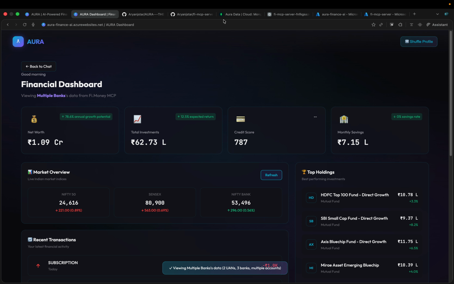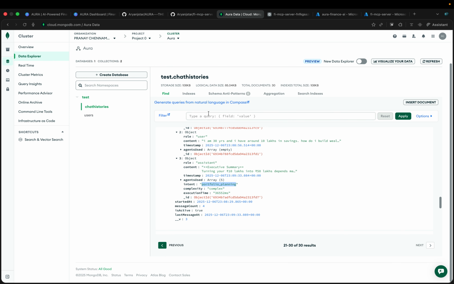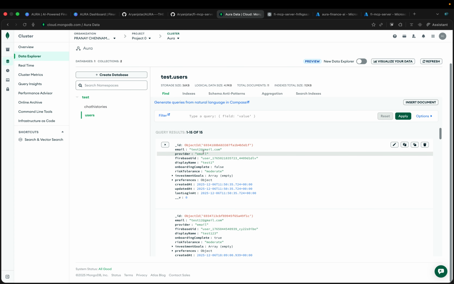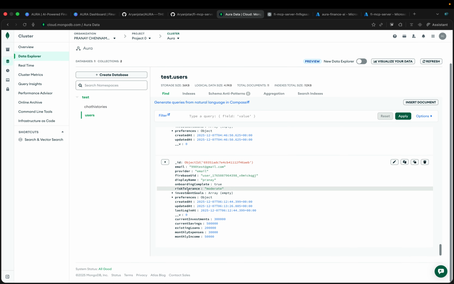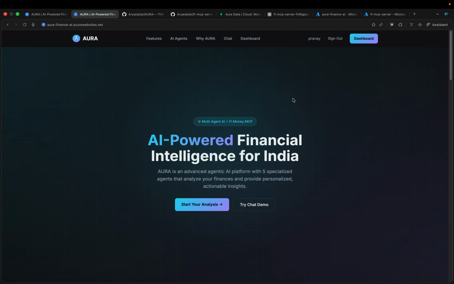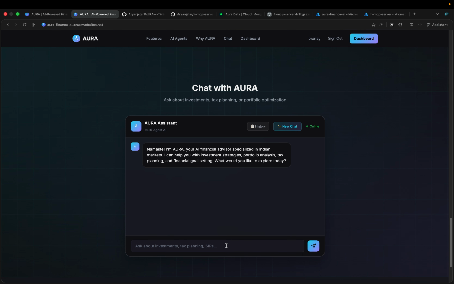Now we'll move on to the database section, wherein we will show you the data that is being stored. In the user section, we have created a new user named Pranay here. You can see that the risk tolerance was recorded and the onboarding was successfully done. Moving on to the chat, here I would love to take you to the chat section, a personalized chat platform for the user to communicate with us.